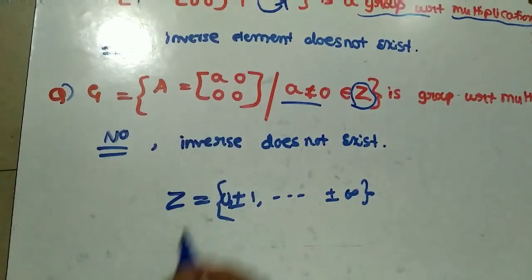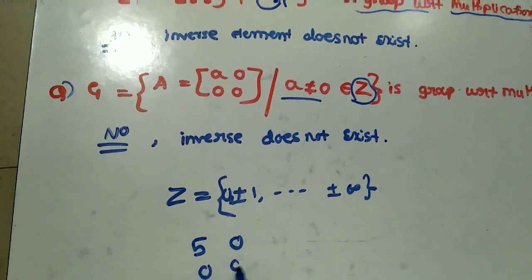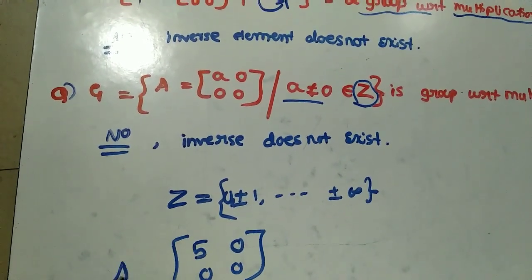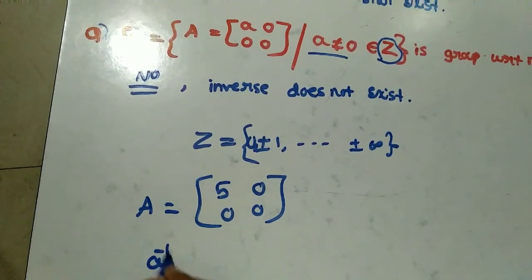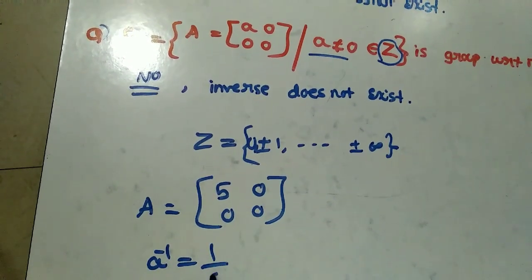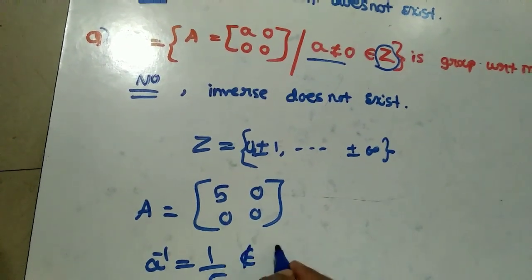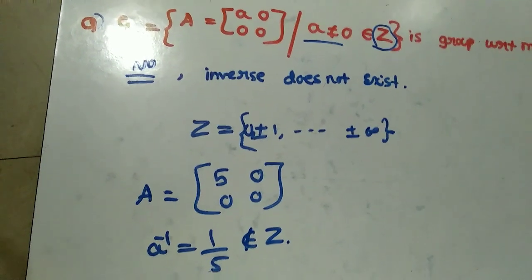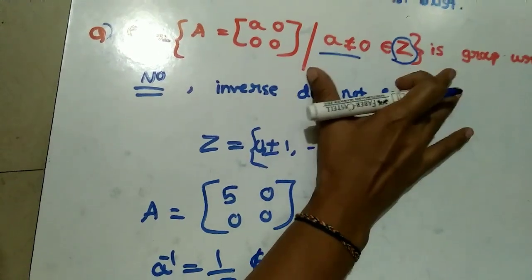If I take an element like the matrix 5, 0, 0, 0, what is the inverse of this? The inverse is 1 by 5, but 1 by 5 does not belong to Z, right? Therefore we can say that this is not a group.